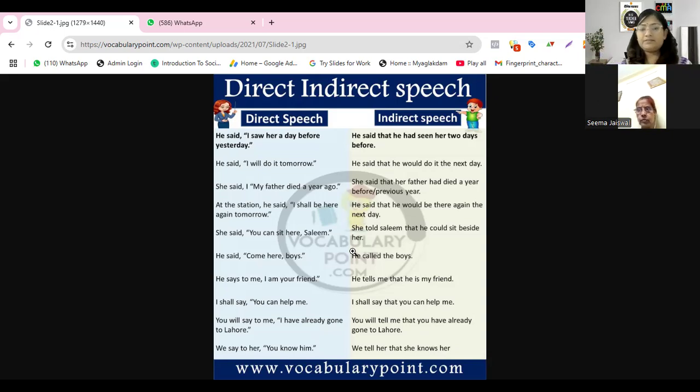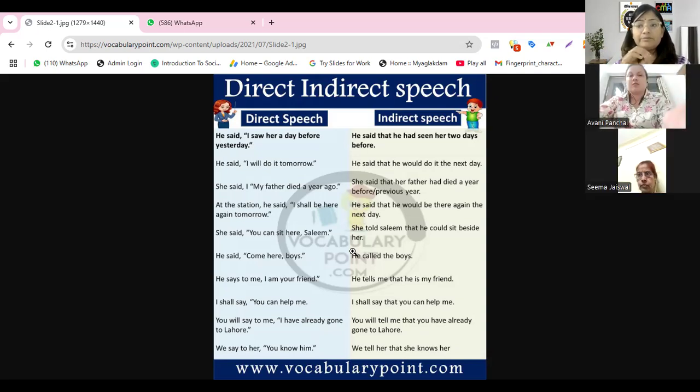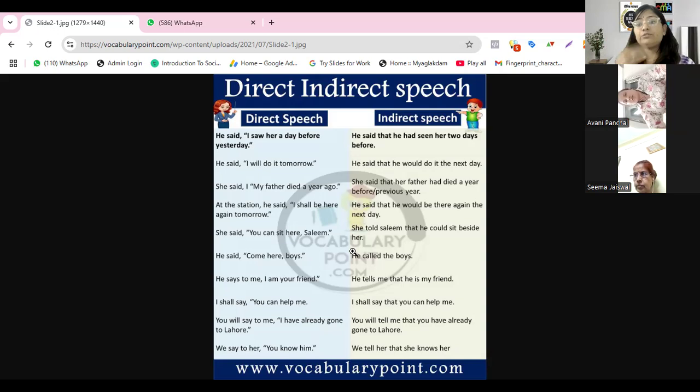So here, the reporting verb is in present and the reported speech is also in present, whereas in the above sentences, the reporting verb was past. So all the rules which I have shared are applicable when it is "said" and not "says." If it is "says," then you will not change the tense. Also, if it is future, then also.